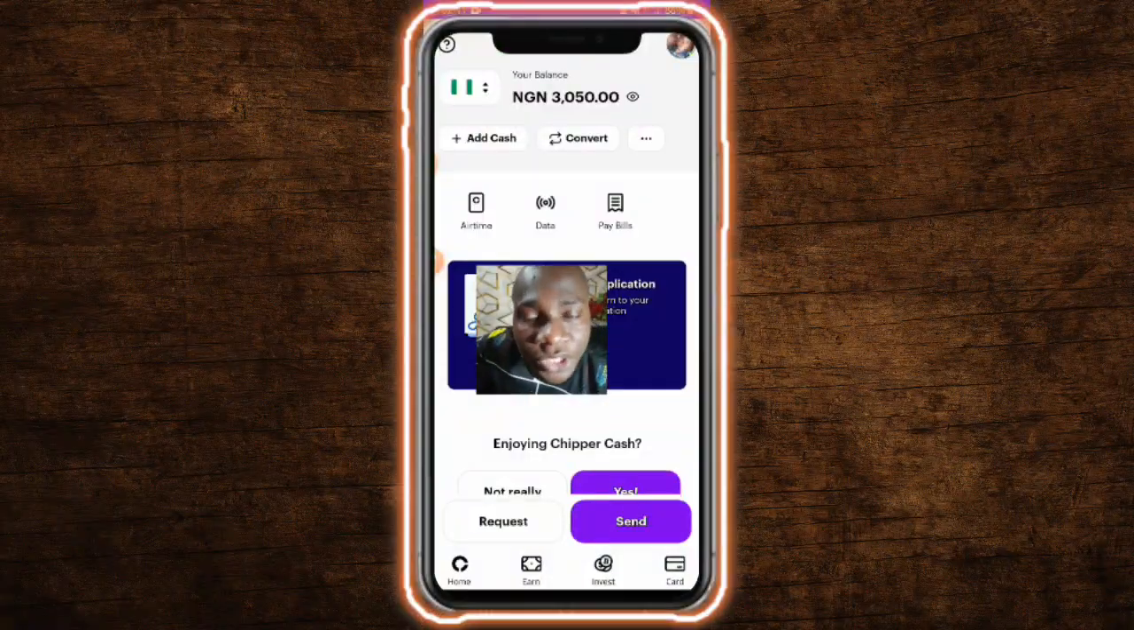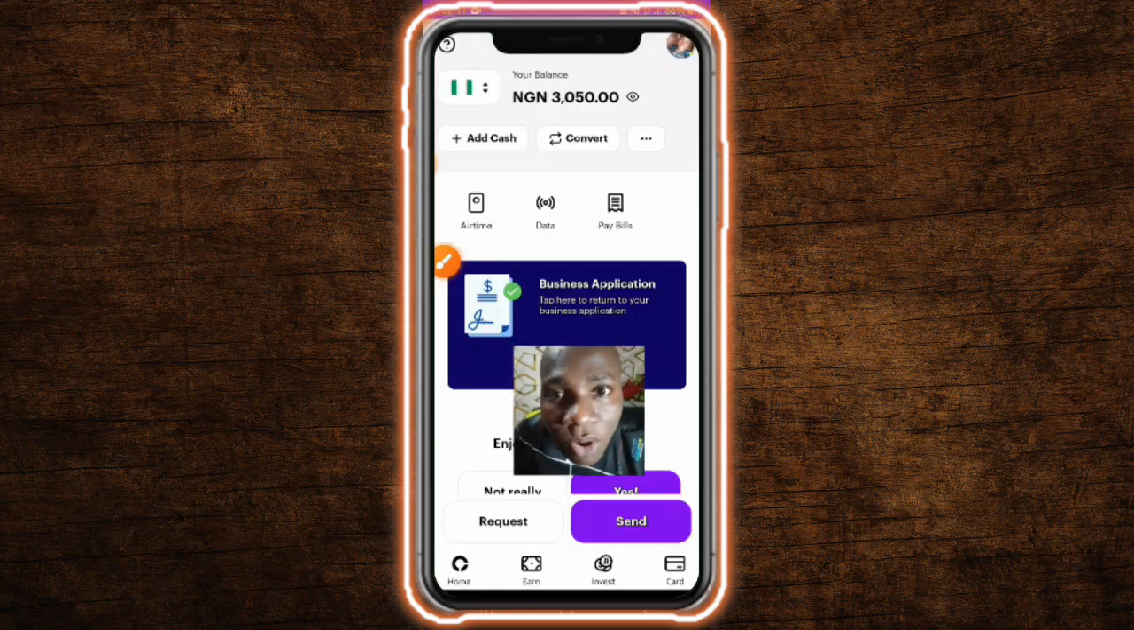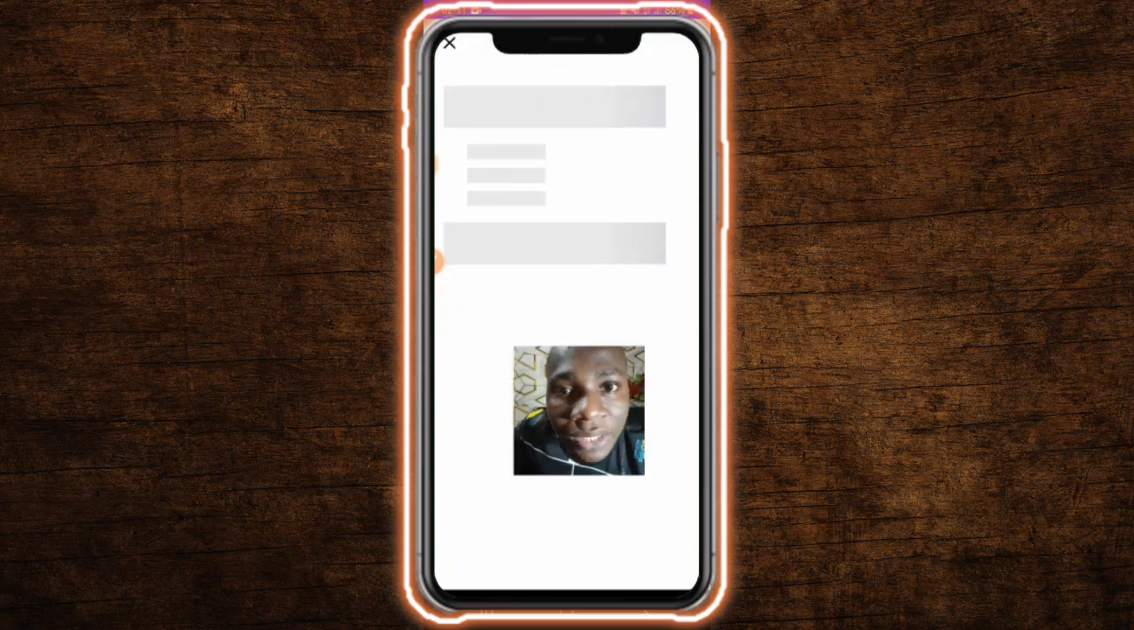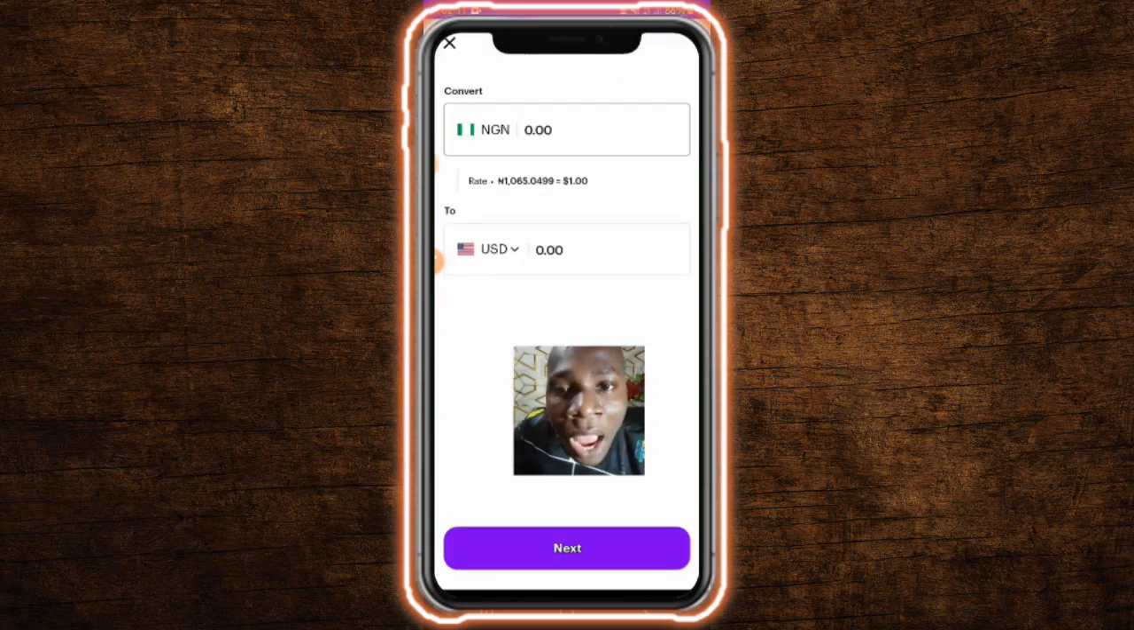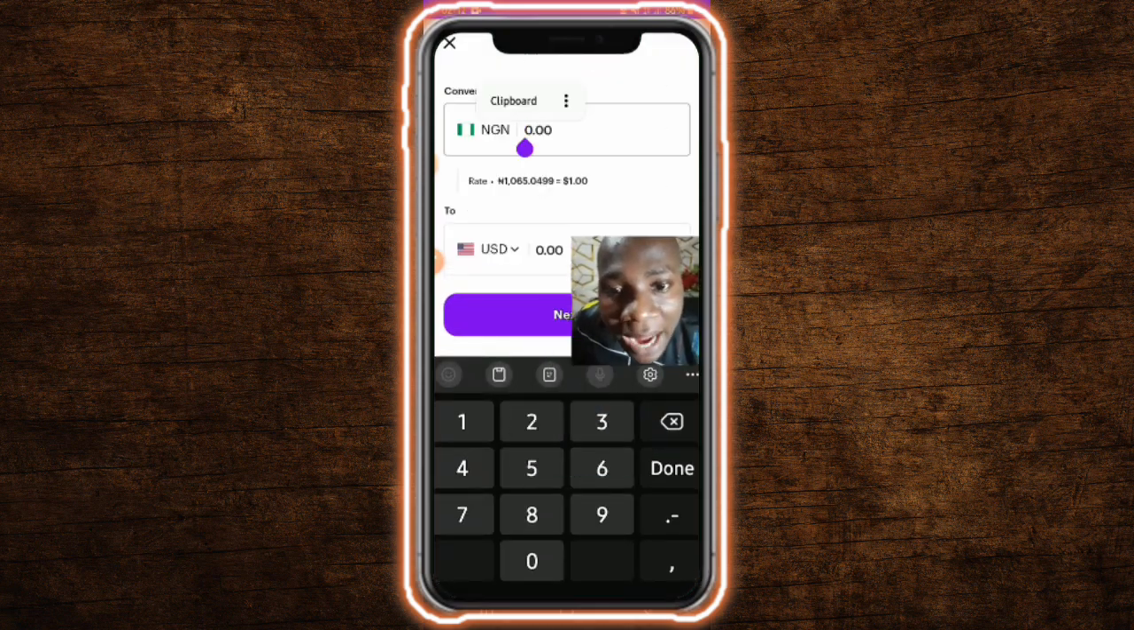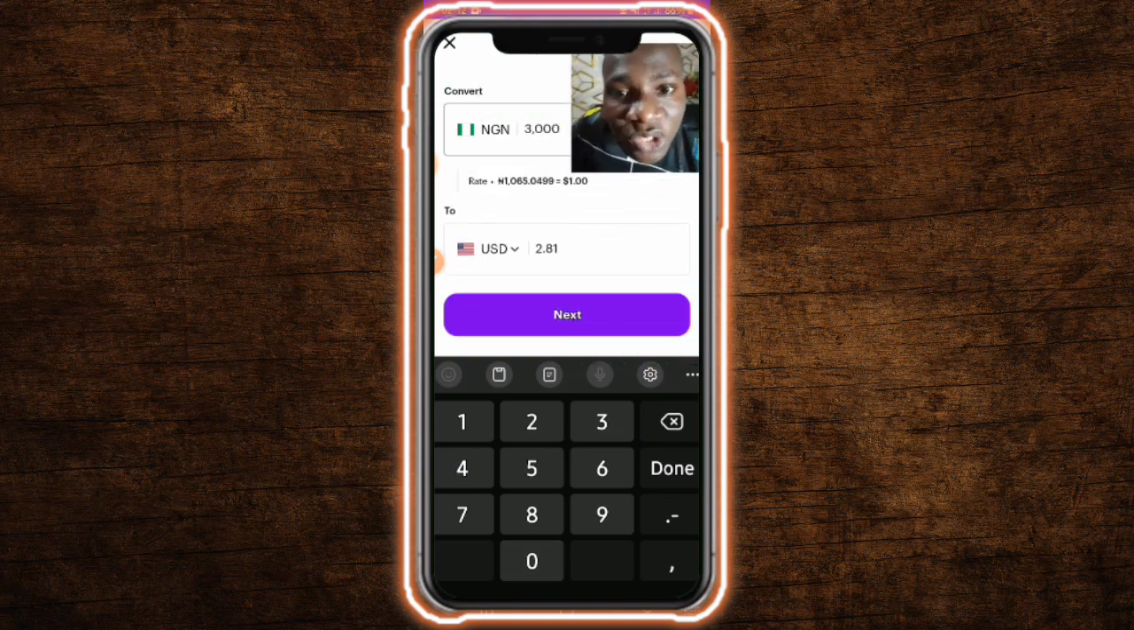I just recharged my account. My wallet balance has changed. This is 3,015 Naira. So right now, what I'm going to do is convert this money to dollar, guys. Let me just come here and click on convert. If I click on convert right here, they are going to open this particular page for me. In this page, I'm just going to type in 3,000 Naira. You can see that 3,000 Naira is not even up to $3, guys.